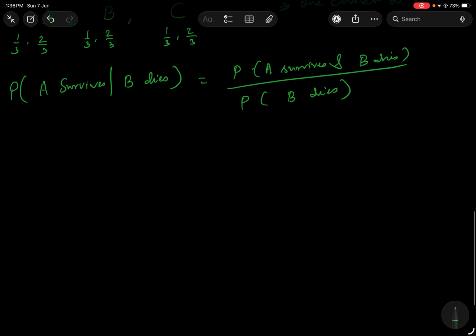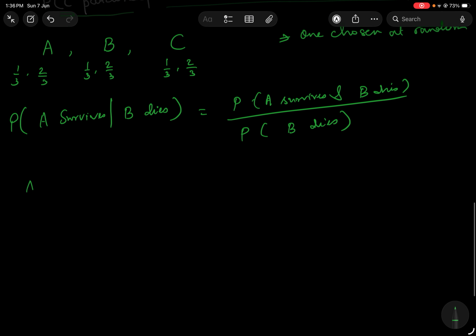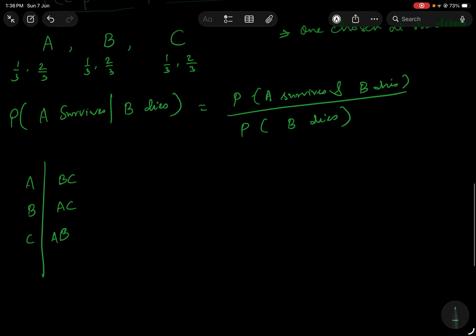Now, what are the different cases? Either A can be pardoned or B can be pardoned or C can be pardoned, and in that case BC will be killed, AC will be killed, and AB will be killed. These are the three cases that can happen. Now, what is the probability that B will die? These are the two cases where B will die, so that is 2/3. What is the probability that A survives and B dies?